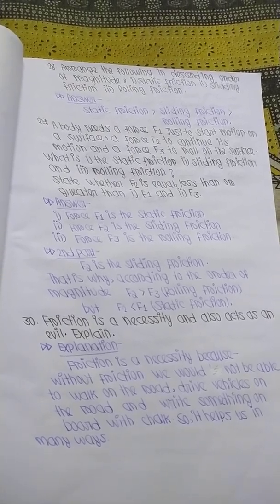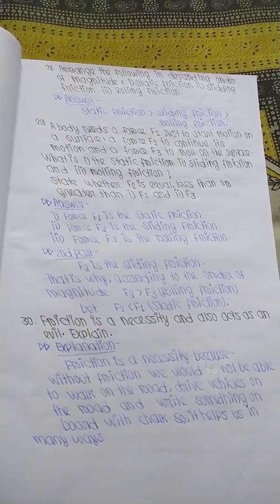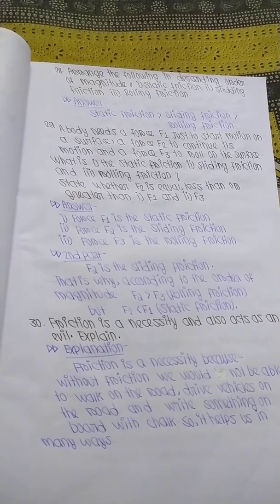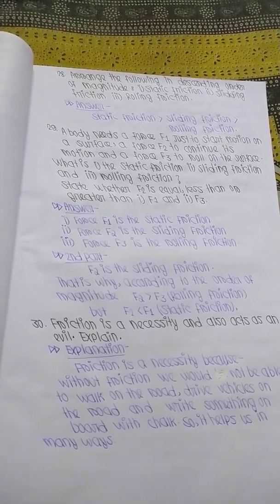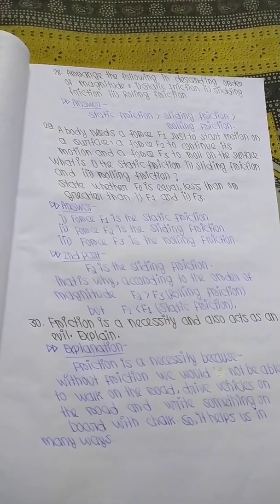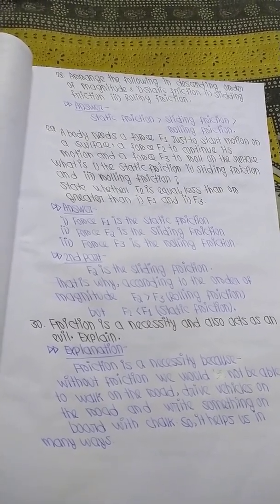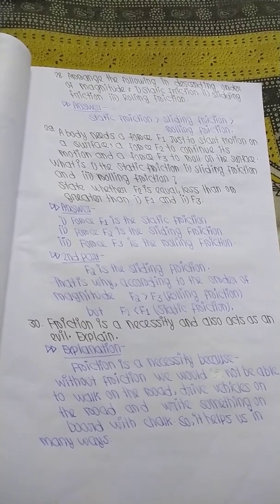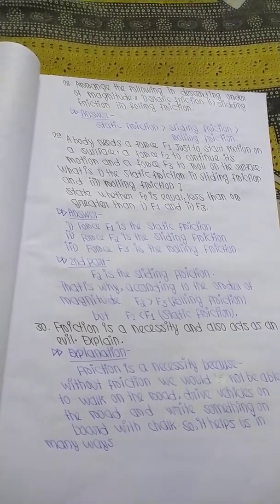F2 is the sliding friction. That is why, according to the order of magnitude, F2 is greater than F3, or sliding friction is greater than rolling friction, and F2 is less than F1. Sliding friction is lesser than static friction.